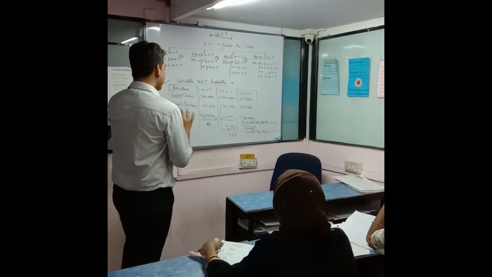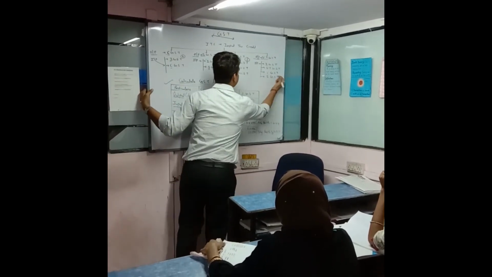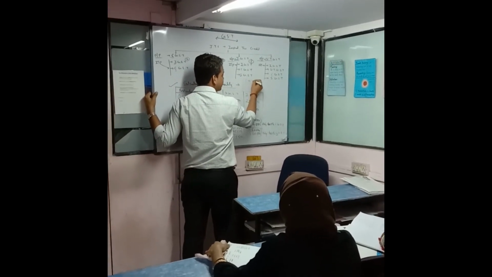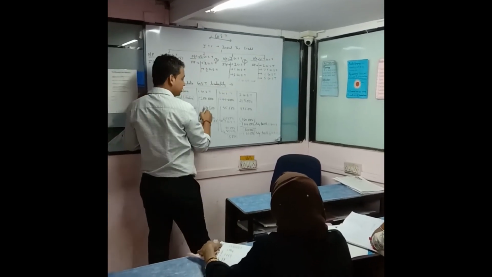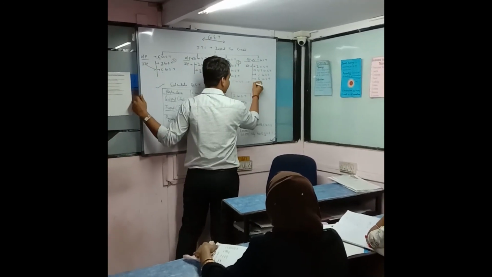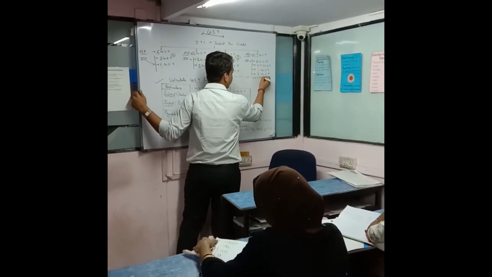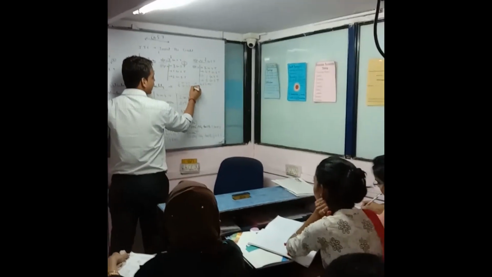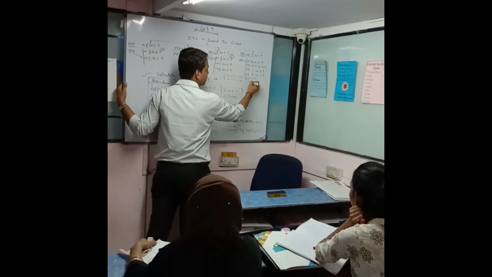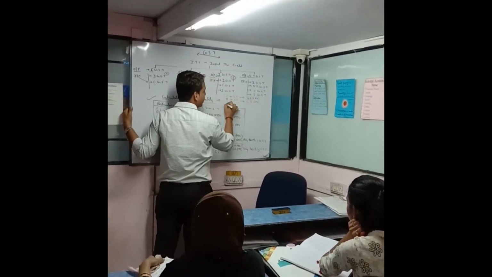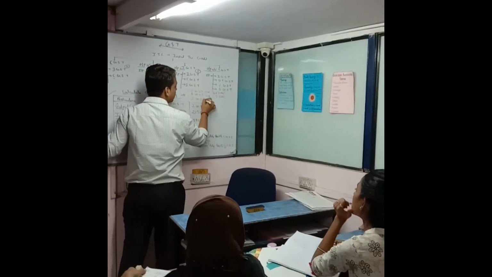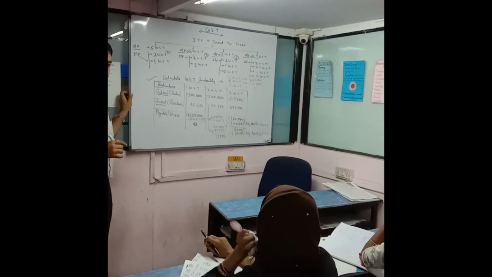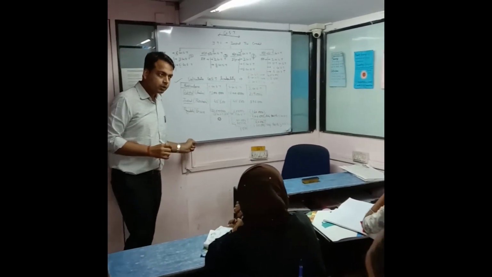So what is the conclusion? If you see here in this problem, what is the conclusion? CGST is wholly excess. This input CGST, that is 45,500, is an excess. And what is the SGST? It is an excess with the amount of 5,500. And what is the input IGST? It is nil. So this is your answer. Clear?